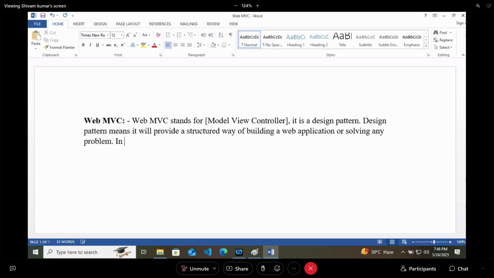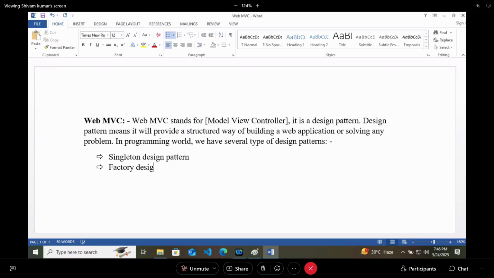In the programming world, we have several types of design patterns. Here we have design patterns like the singleton design pattern and the factory design pattern.